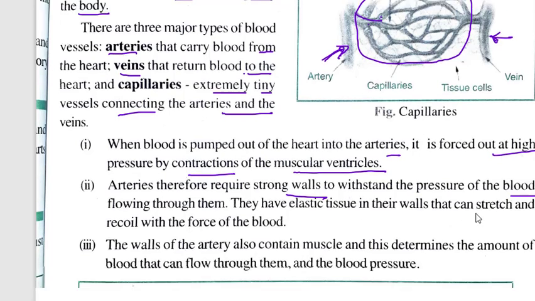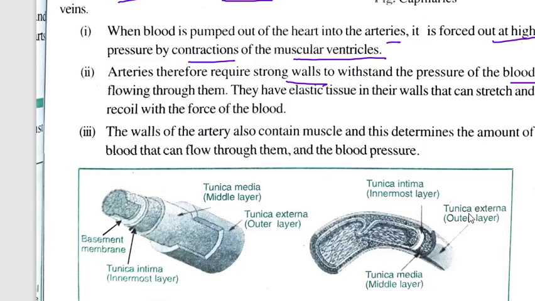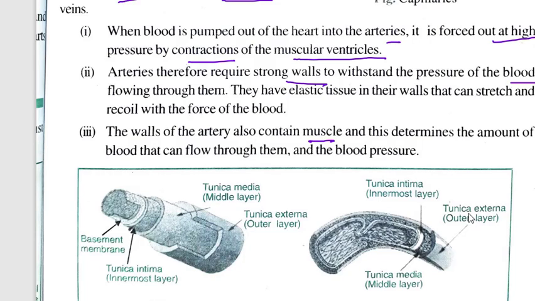The walls of the artery also contain muscle, and this determines the amount of blood that can flow through them and the blood pressure. So the walls of the arteries are made up of muscular tissues, that determine the amount of blood that can flow through them and the blood pressure.